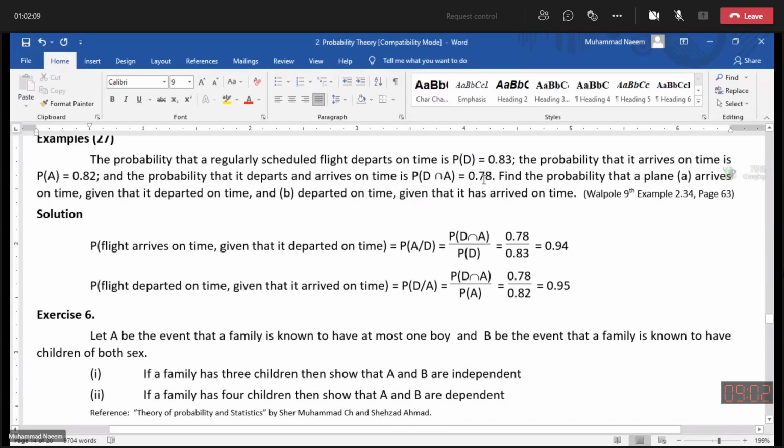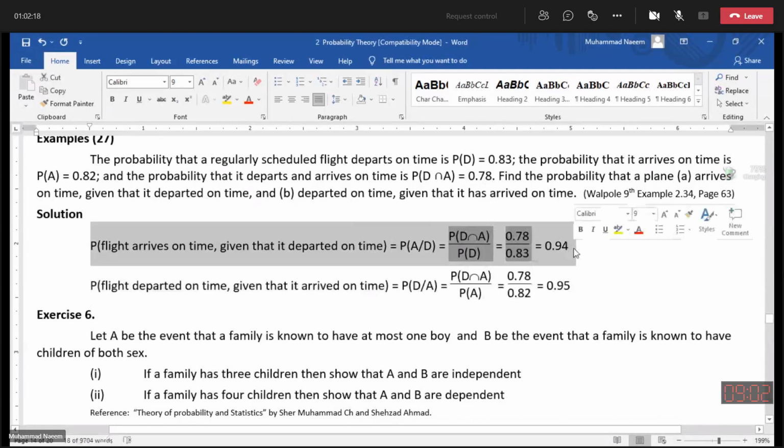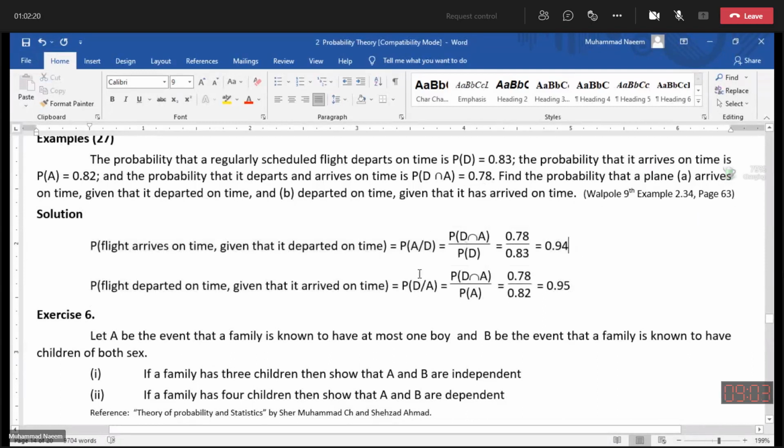This is given. Find the conditional probability of A as well as the conditional probability of D. Now here we can also check their independence and dependence.